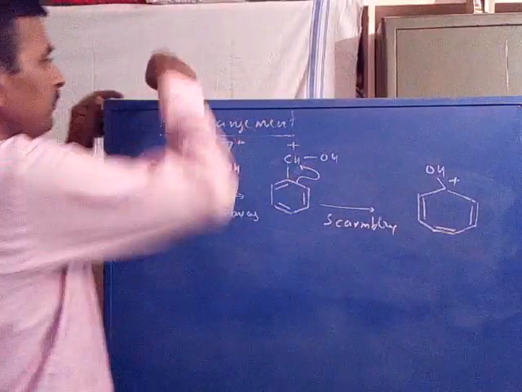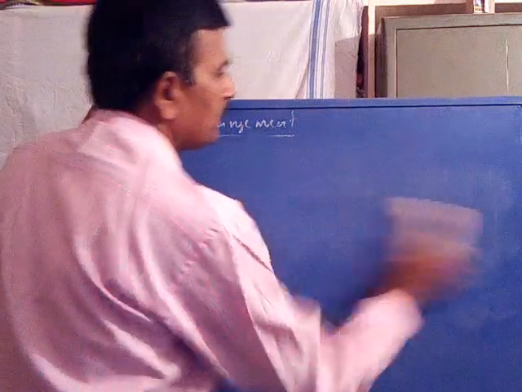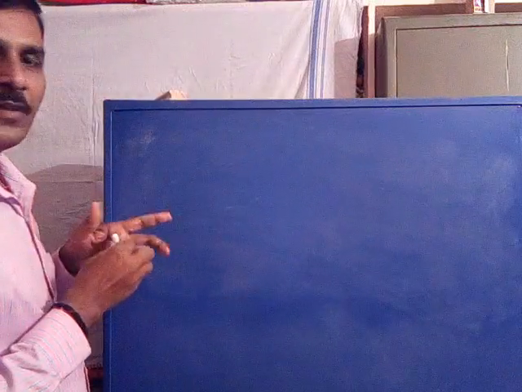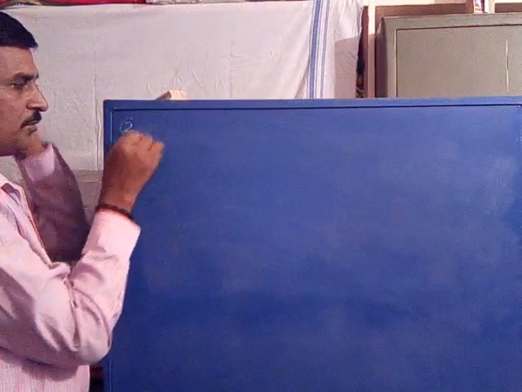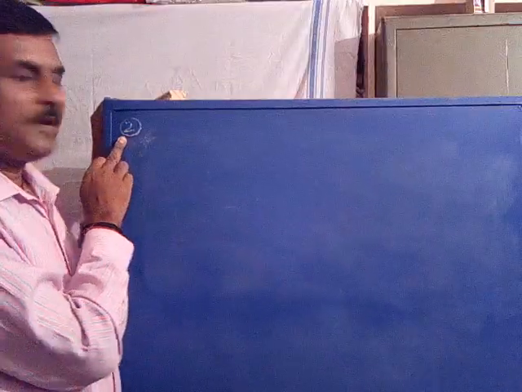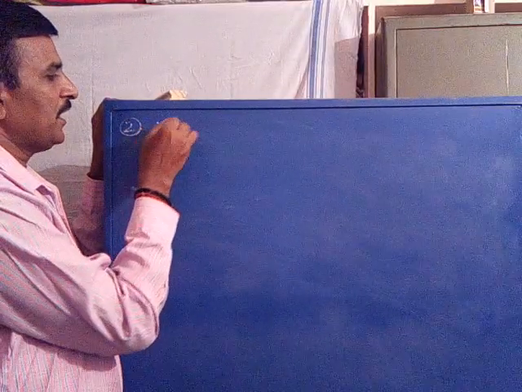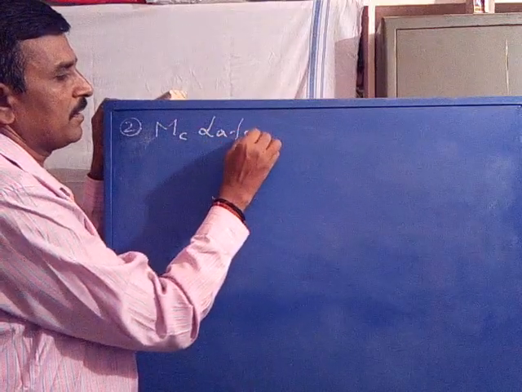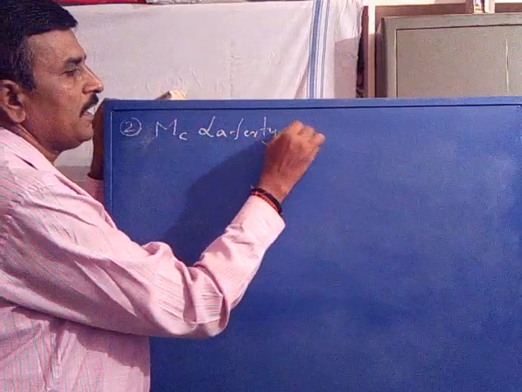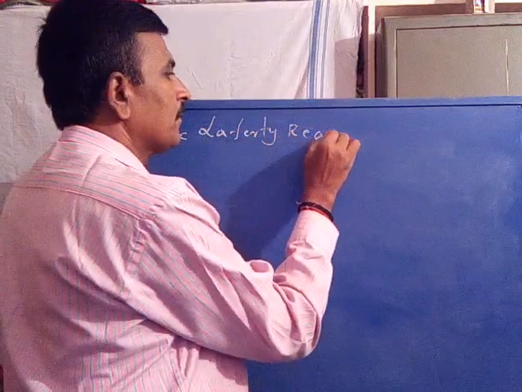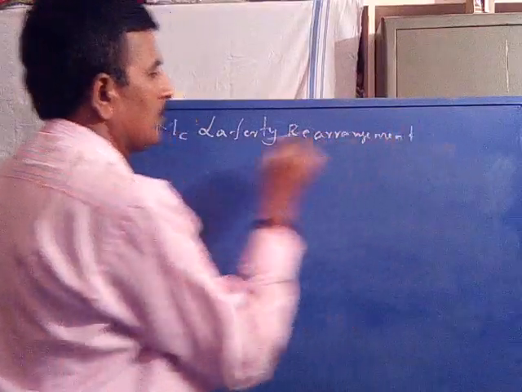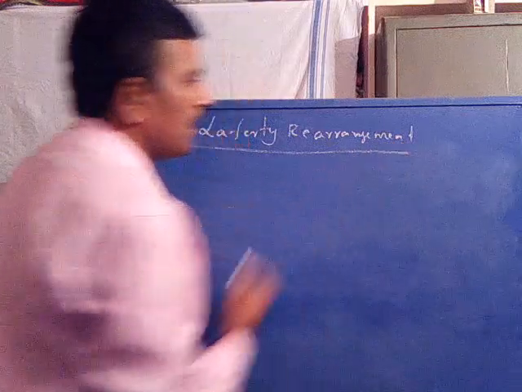Now the second process which comes under rearrangement is the McLafferty rearrangement.